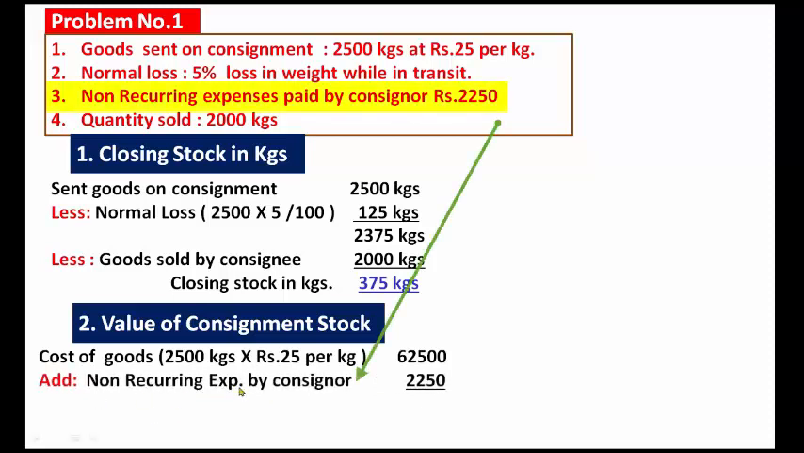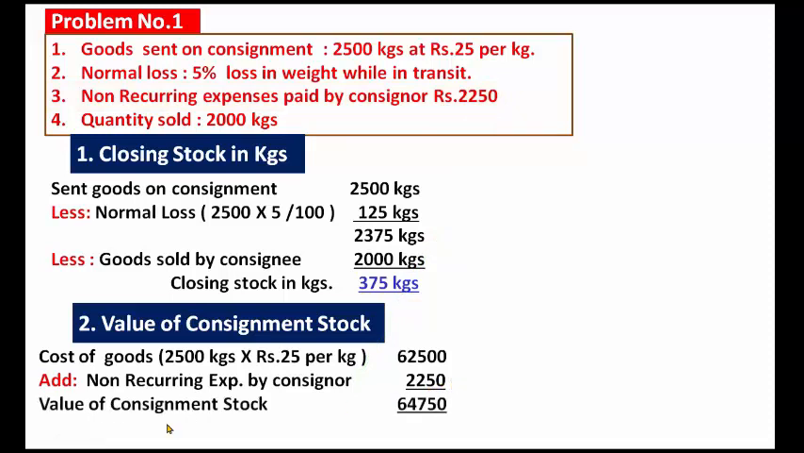Add non-recurring expenses paid by the consignor. How much rupees? 2,250. Non-recurring expenses paid by the consignor, 2,250. The value of consignment stock is 64,750. How? 62,500 plus 2,250, 64,750.